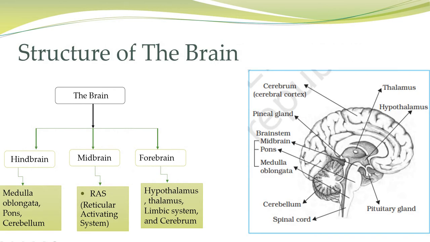Now let us talk about the structure of the brain. For the convenience of study, the brain has been divided into three major parts: hindbrain, midbrain and forebrain. Hindbrain consists of medulla oblongata, pons, and cerebellum. Medulla oblongata is the lowest part of the brain that exists in continuum with the spinal cord. It contains neural centers which regulate basic life-supporting activities like breathing, heart rate and blood pressure. This is why medulla is known as the vital center of the brain. It has some centers of autonomic activities also.